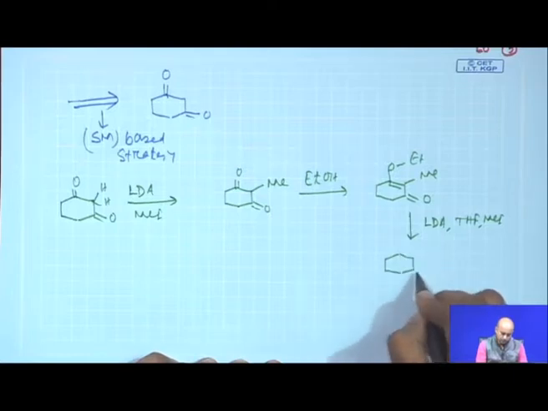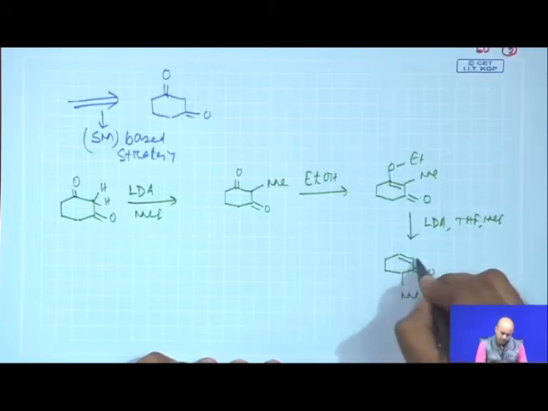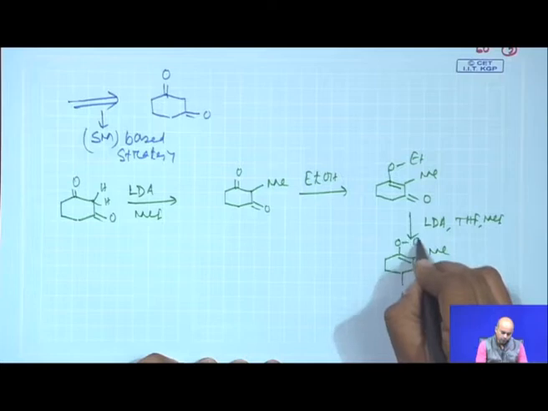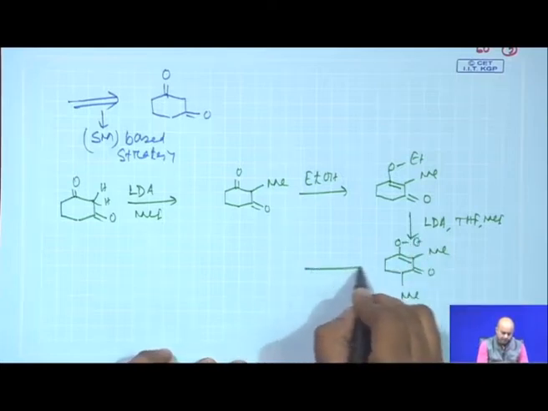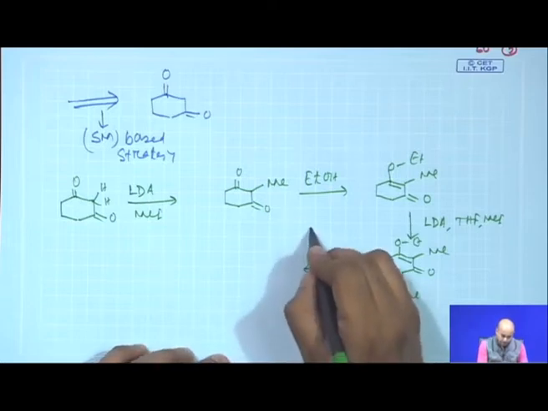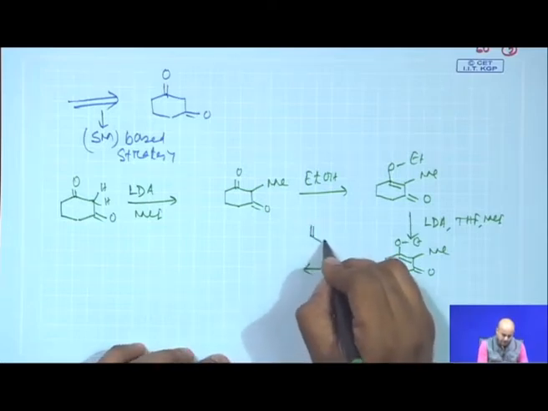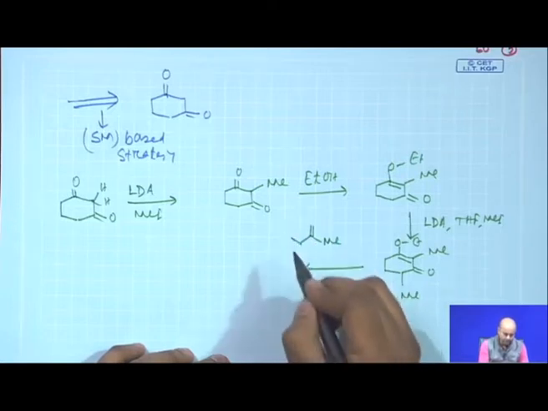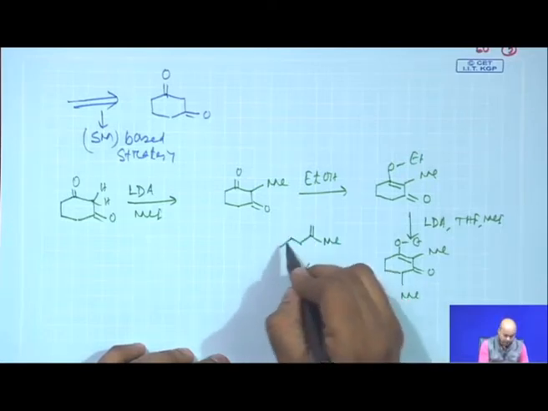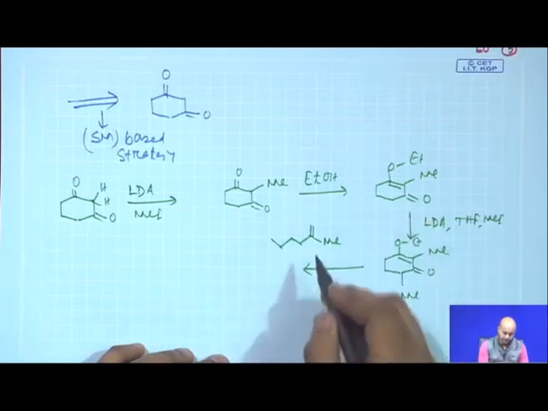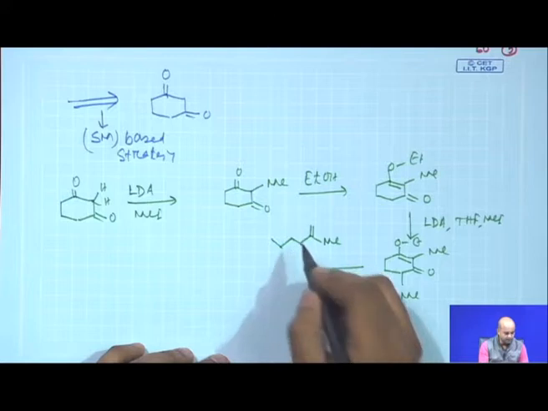Now, you will be getting this compound. So, 2 methyl groups have been introduced. Now, your allylic transposition has to take place. The particular appendage which you need to introduce, just go back to the earlier page, you will find that you basically need these appendages.